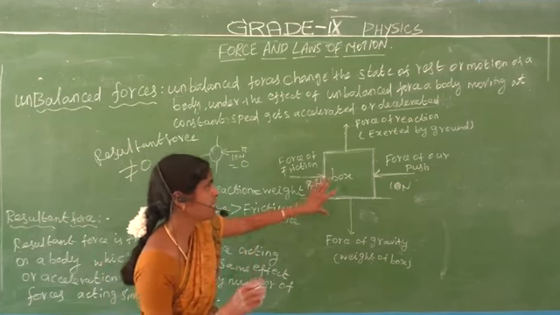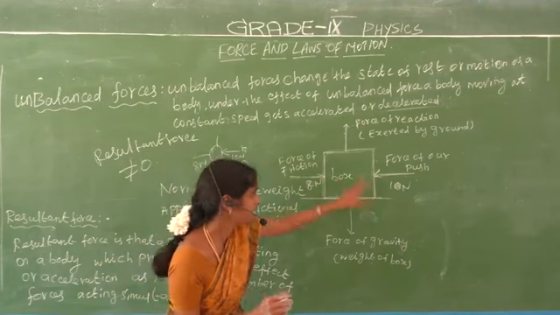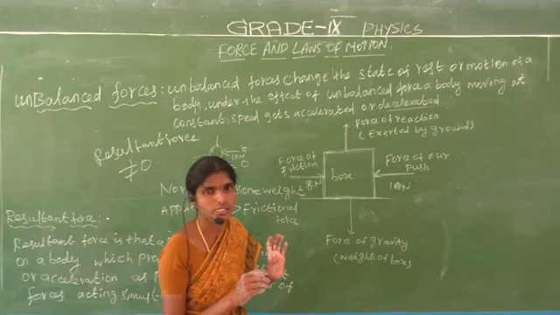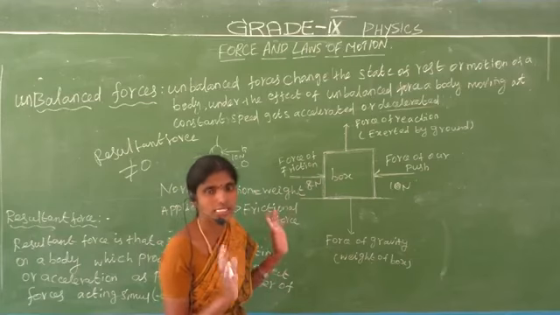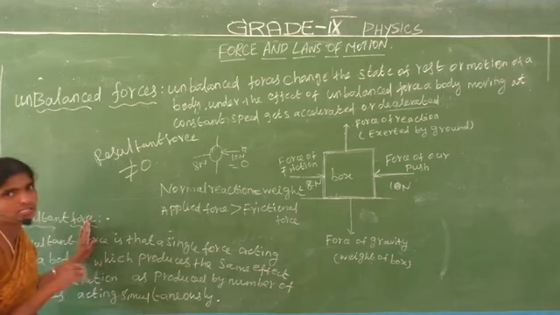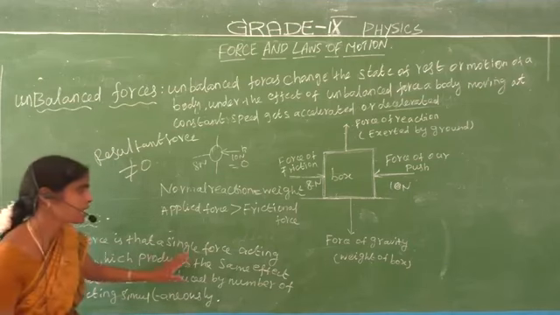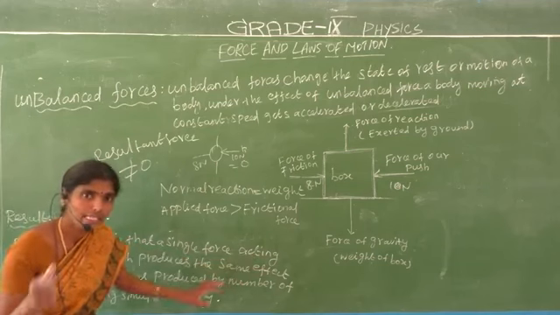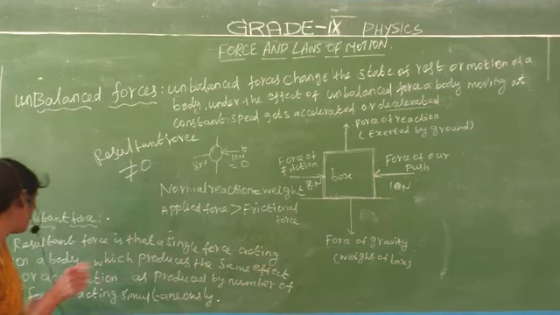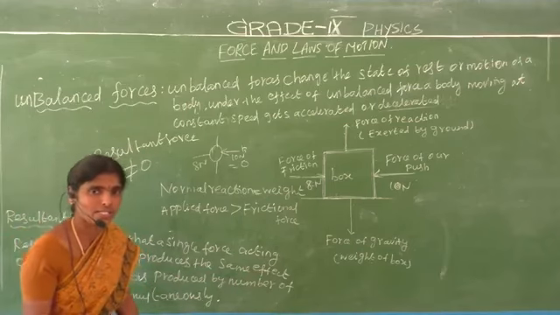Let us consider the stationary object. The object contains resultant forces. Next, what is meant by resultant force? Resultant force is a single force acting on your body which produces the same effect.